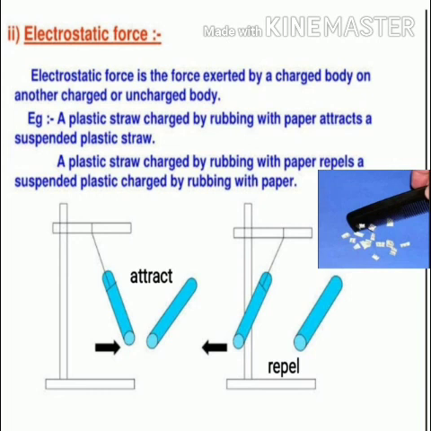So the force was exerted by a charged body on an uncharged body in that situation. In the second case, your straw was charged and the other straw was also charged because we rubbed both, and this time also both are exerting a kind of force on each other, but the same type of charges was there, no?